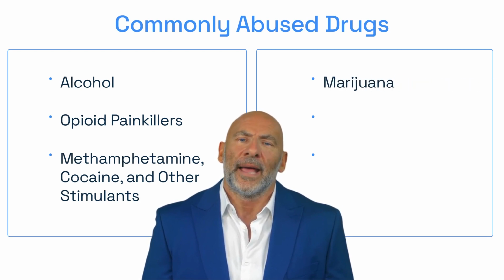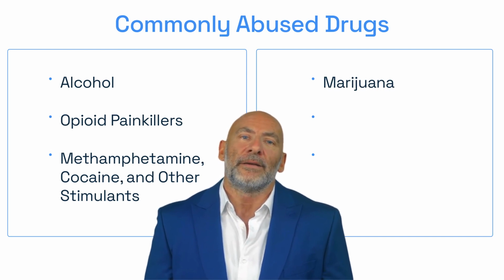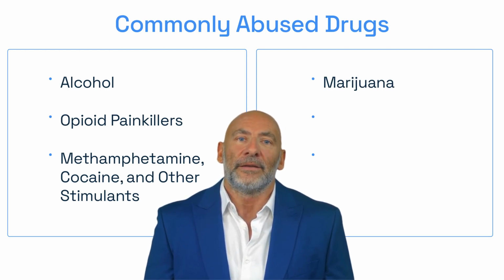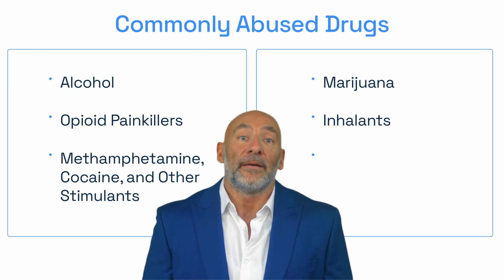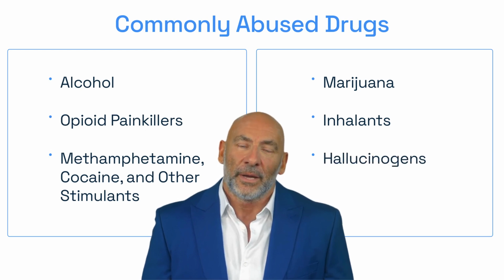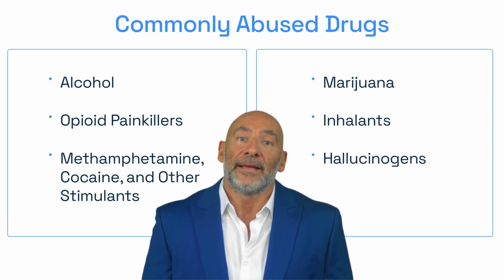Marijuana, derived from the cannabis plant, affects the central nervous system. It can cause effects such as impaired coordination, increased heart rate, and bloodshot eyes. Inhalants are volatile chemical substances that produce mind-altering effects when inhaled. Examples include glue, cleaning products, and lighter fluids. Hallucinogens, like LSD and mushrooms, can cause hallucinations and sensory alterations. They may also lead to anxiety, paranoia, and risky behavior.